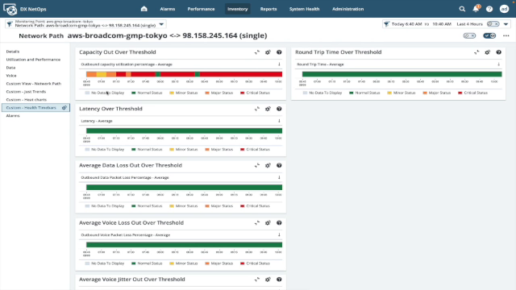All of these views provide me with the ability to gain a better understanding of the performance of that network path, to identify the KPIs which are contributing to the degraded performance, and to be armed with the information necessary to solve the problems and return operational experience to its satisfactory levels.